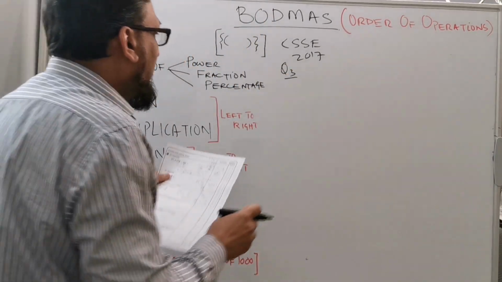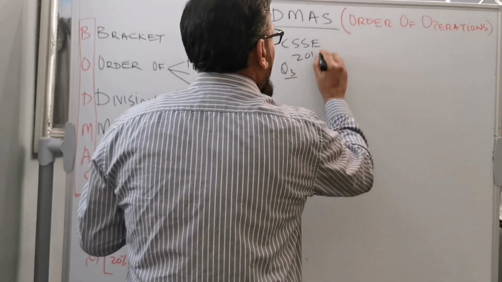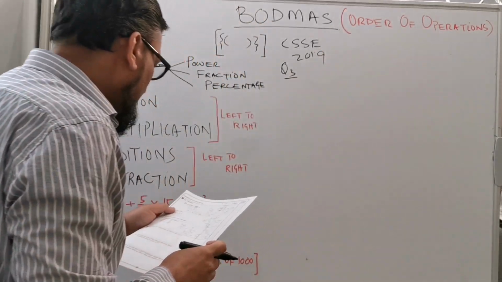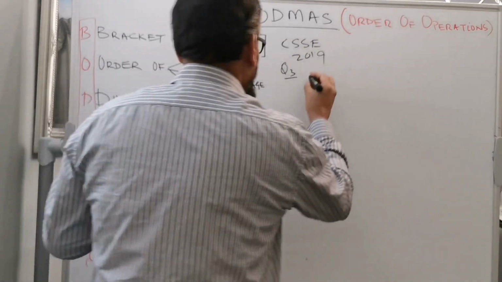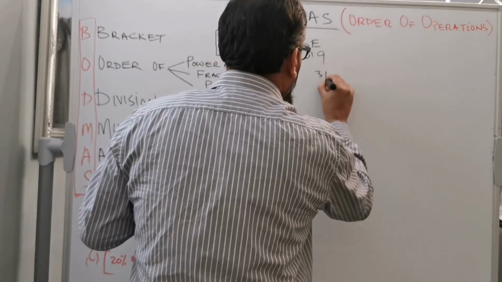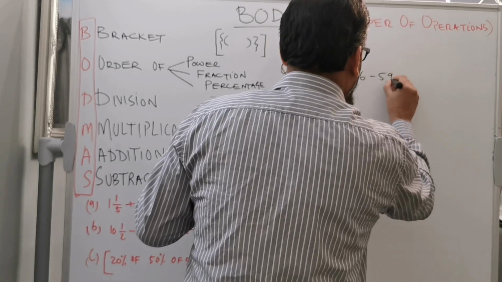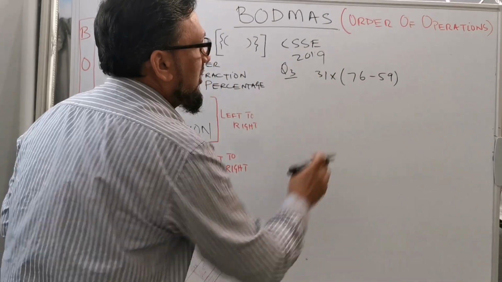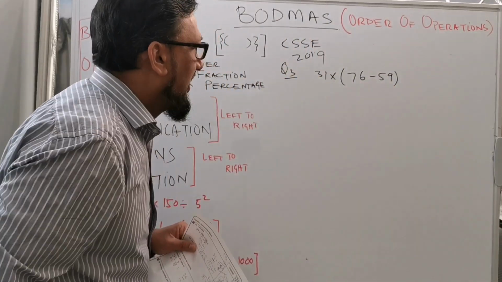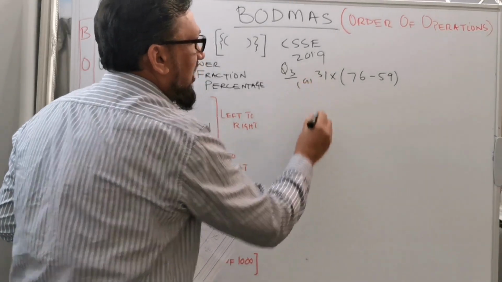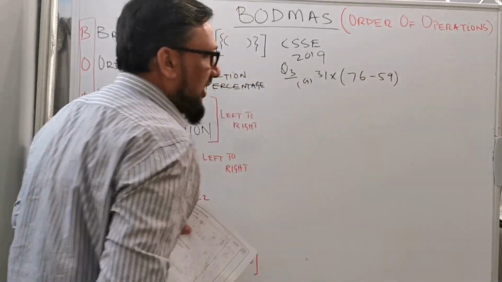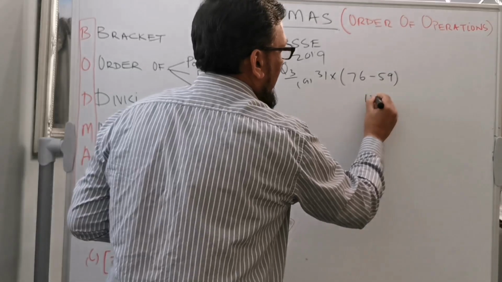It says 31 times 76 minus 59. So what you do, 76 take away 59. This is part A. 76 take away 59, which is 17.